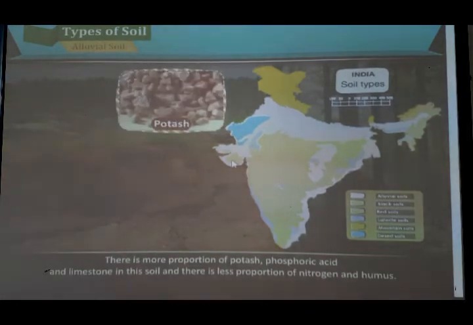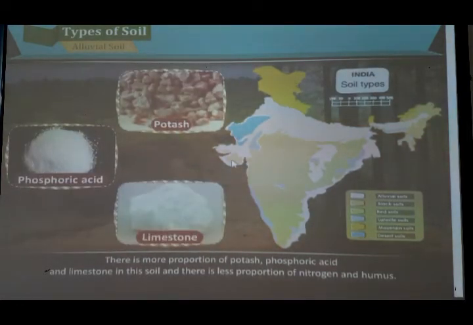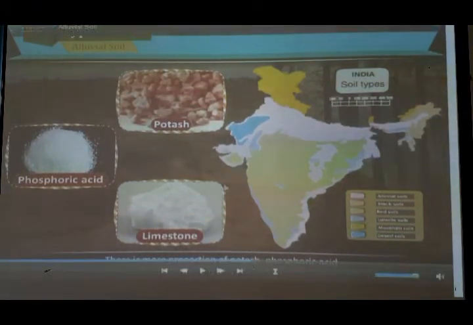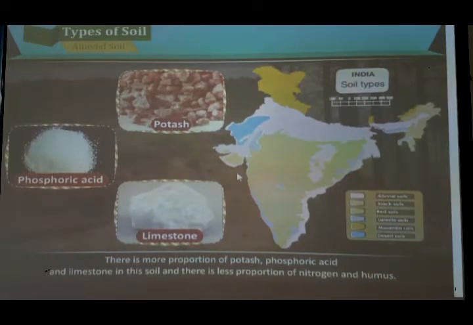There is more proportion of potash, phosphoric acid and limestone in this soil, and less proportion of nitrogen and humus. Because this soil is formed by the rivers, there is constant deposition. So nitrogen and humus, these two nutrients, are found very little in this, and it is very rich in potash, phosphoric acid and limestone.